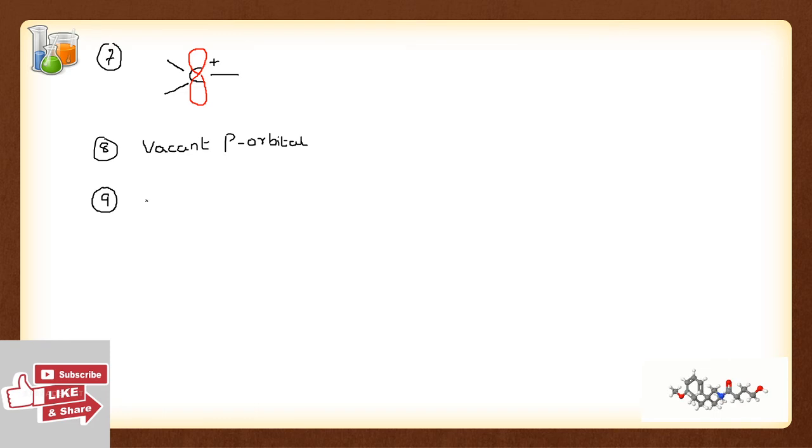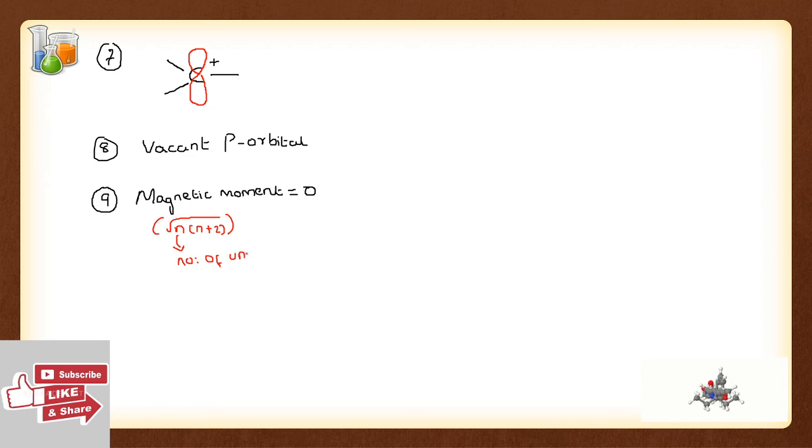Now the ninth point is about the magnetic moment of a carbocation. The magnetic moment of a carbocation is equal to 0. The formula used to calculate the magnetic moment is root of n(n+2), where n is the number of unpaired electrons, which is 0 in the case of carbocations.